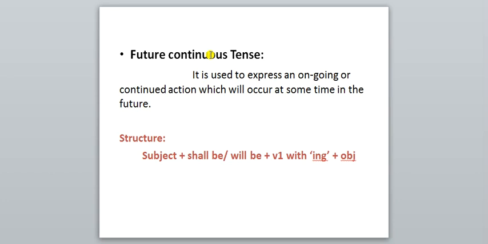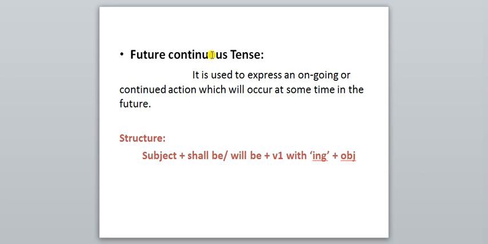In order to show the continuous, ongoing action, what do we do? We add ing to the present tense verb. This tense is known as continuous, progressive, and also incomplete. So ing is added to the present tense verb.